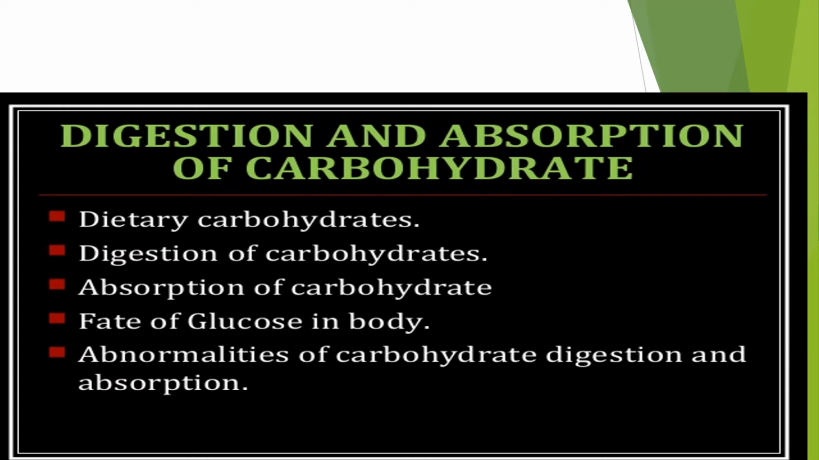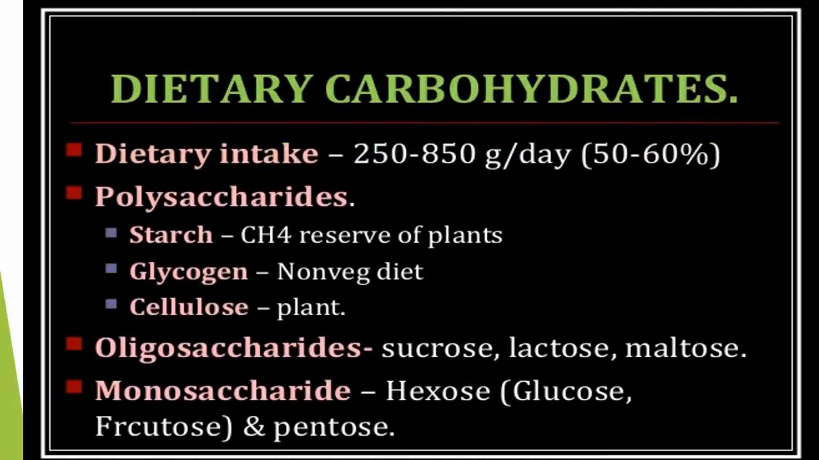We have dietary carbohydrates. Digestion, absorption, and after digestion, the fate of glucose in the body, and abnormalities of carbohydrate digestion. Dietary intake is normally 250 to 850 grams per day, and 60% of our diet is carbohydrates. These are polysaccharides: starch, glycogen, cellulose. And oligosaccharides: sucrose, lactose, maltose. And monosaccharides, that is hexoses, glucose and fructose, and pentoses.